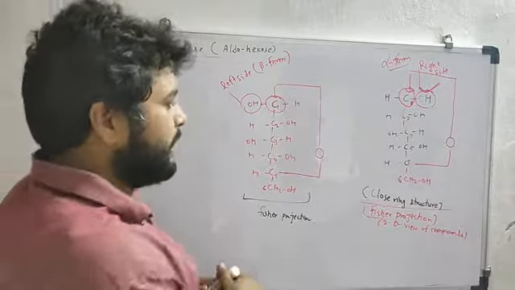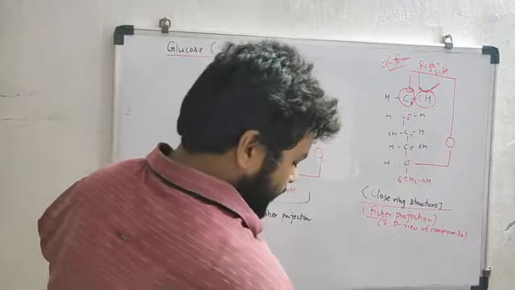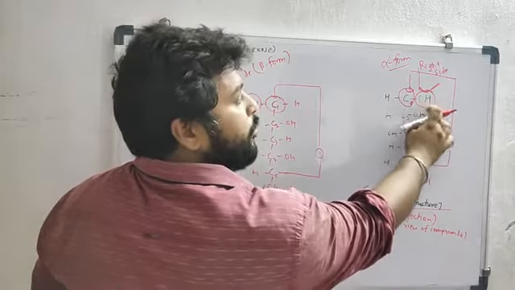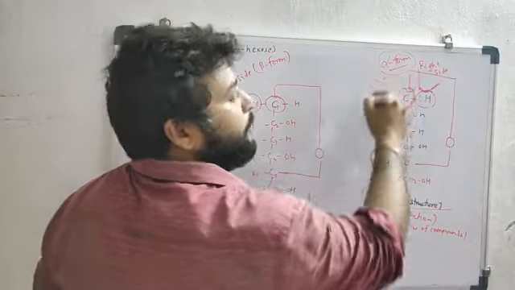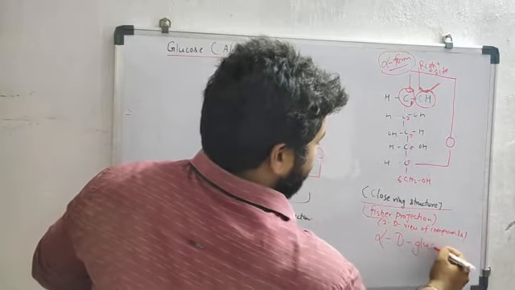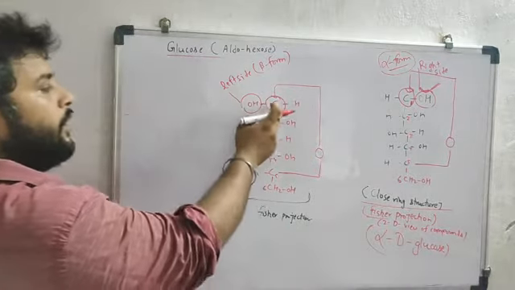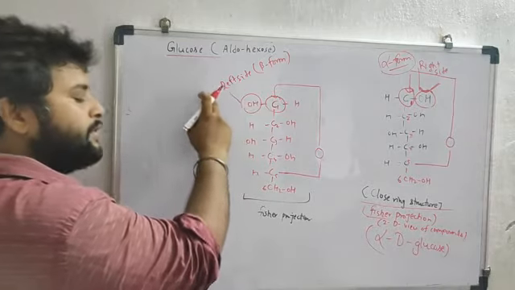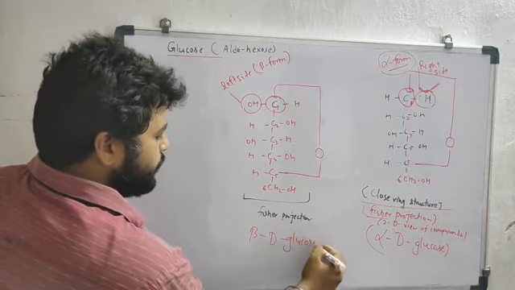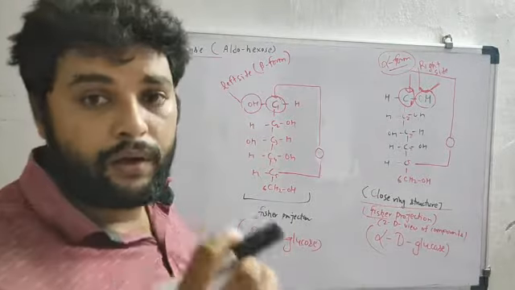It can be written, as I have known, that is a D form of glucose. Here OH is present on the right side. Then what type of form is it? Alpha form. So it can be called alpha D glucose. We have discussed D glucose. Here, whenever on the first carbon OH is present on the left side, then it is called beta D glucose. So how can this alpha form and beta form be obtained?